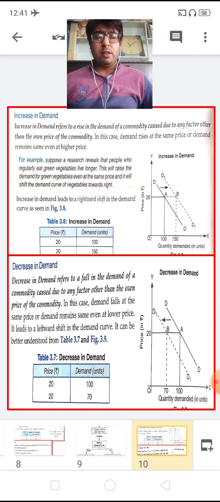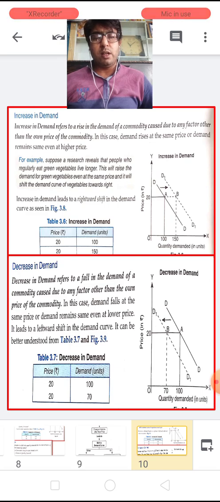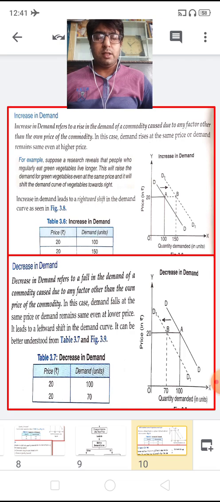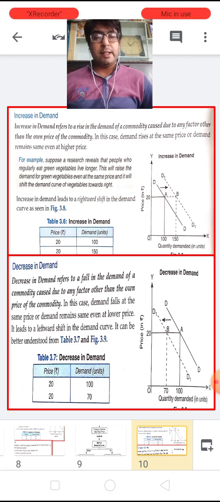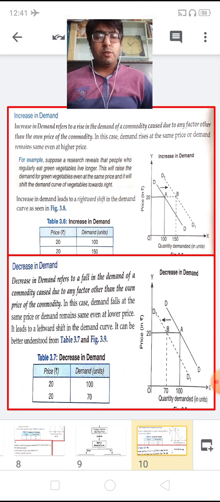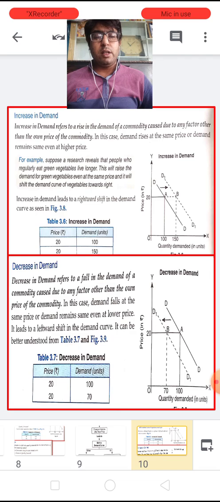So children, our schedule for increase in demand is like this: the price of the commodity is 20, the demand of the commodity is 100. Now the price remains the same, but the demand of the commodity increases from 100 to 150. The price is plotted on the y-axis, whereas the demand is plotted on the x-axis. So the price remains the same in both cases. When the price is 20, the quantity demanded is 100 initially.